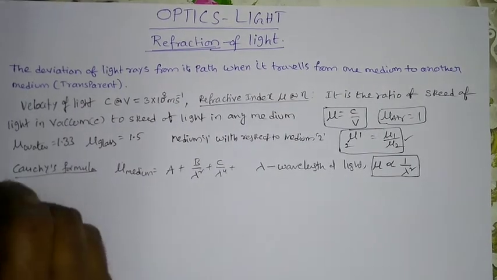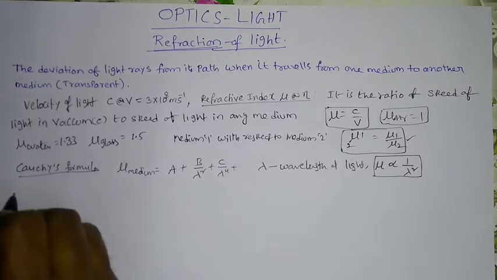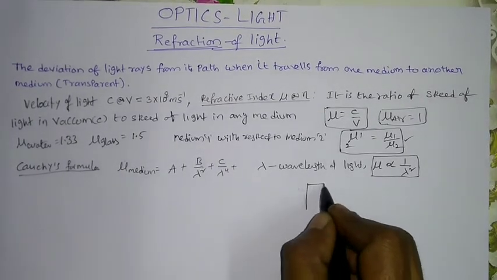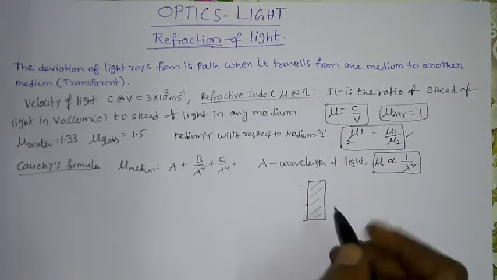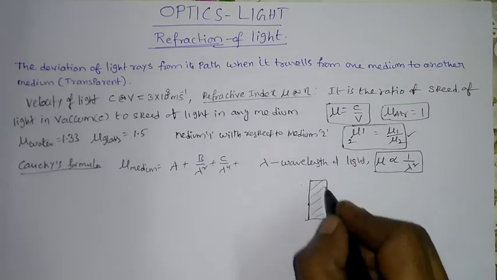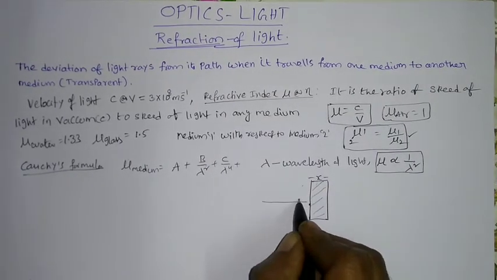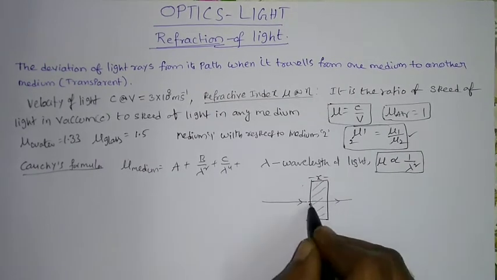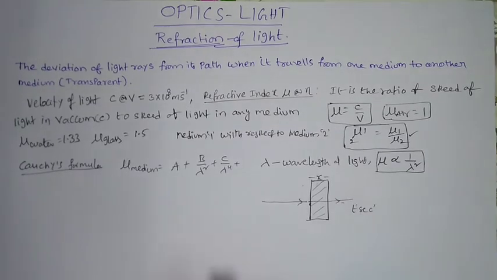Next will be, if you consider this is a glass plate, this is a glass plate of thickness x, let us say. When the light is passing through this glass plate from here to here, the time taken to travel is t seconds, let us say.